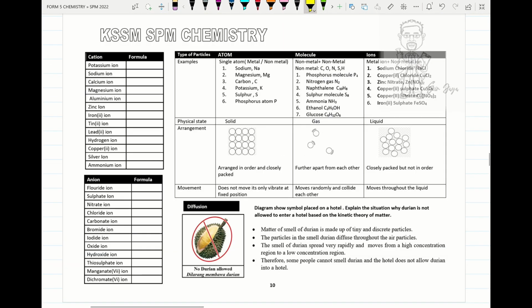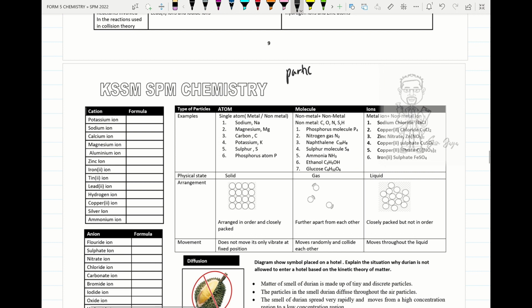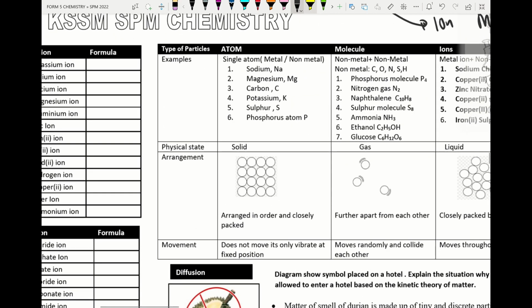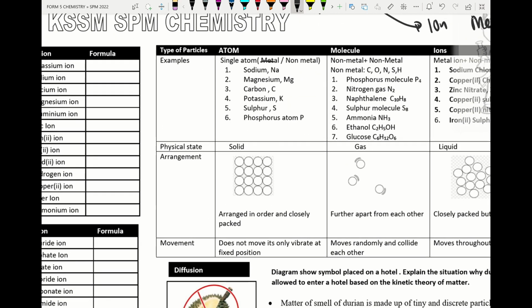Alright, dear students, so we move on to the type of particles. So please remember, the particles present in matter can be atom, molecule, and also ion. Atom: we have one capital, or one capital and one small letter. Molecule is present between non-metal plus non-metal. When a metal combines with non-metal, they exist as ion. So we try to check the atom. Here metal or non-metal can form atom. When one capital, one small, please remember atom: sulfur atom, phosphorus atom.